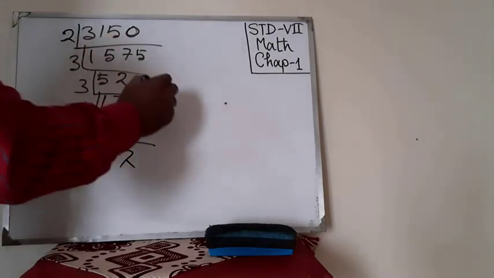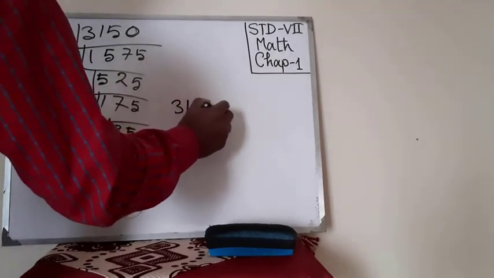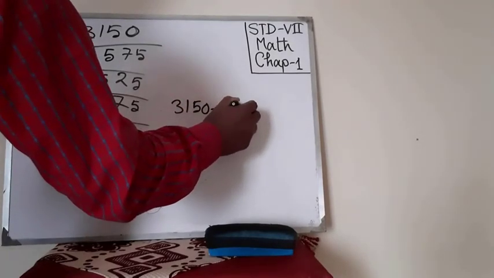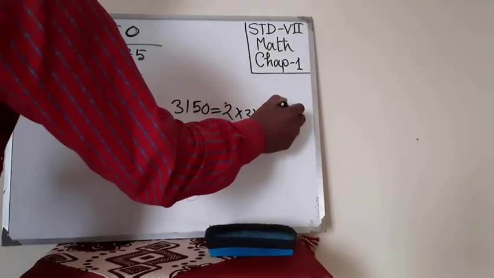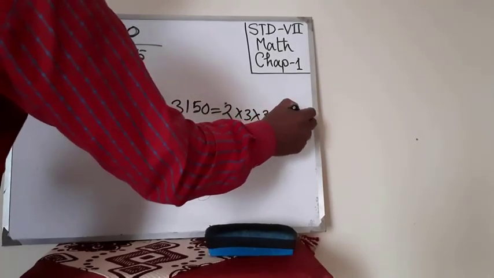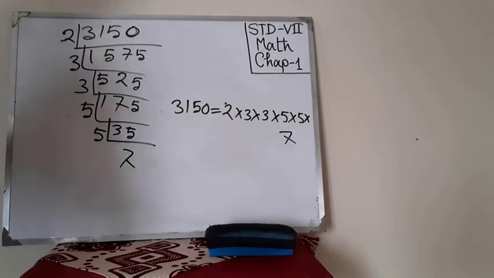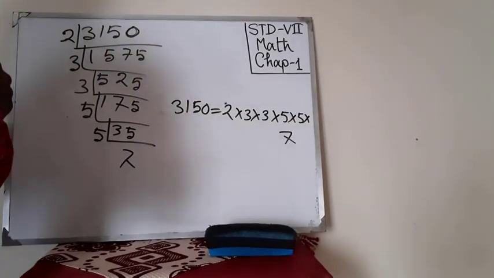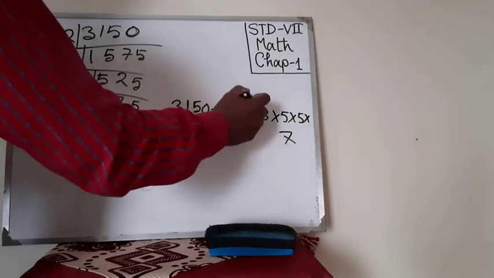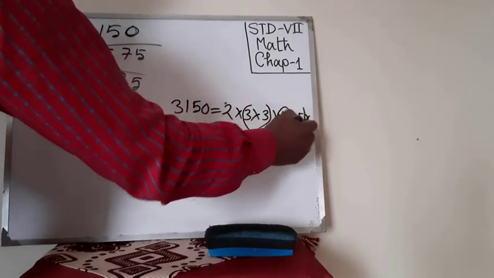Look, so 3150 equals 2 into 3 into 3 into 5 into 5 into 7. We have got the prime factors of 3150, but there is one pair, there is another pair.